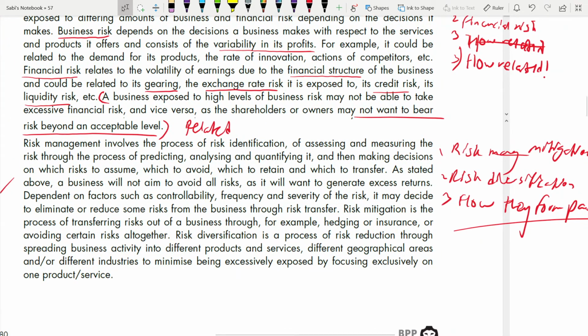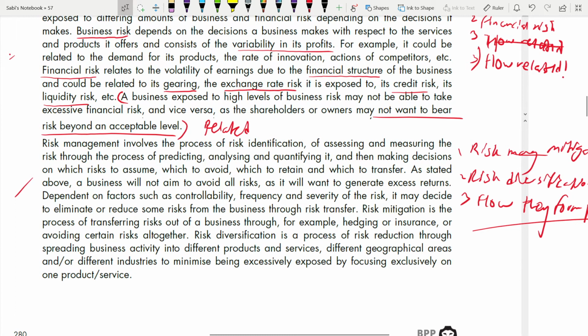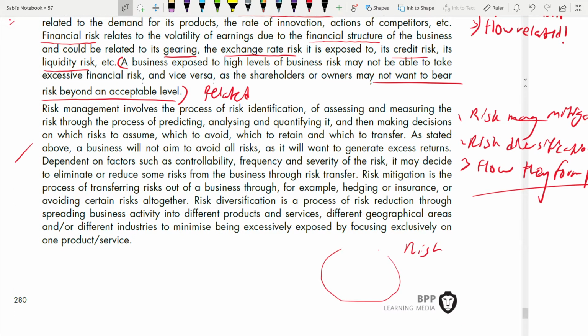But make sure that you follow this order. It should not be the other way around, where you are first saying how they are in the process and then you are defining risk mitigation and diversification. It does not make any logical sense, right? So risk management involves the process of risk identification. We know that risk management cycle: identification, management, and all those things, right? You have studied this in SBL.